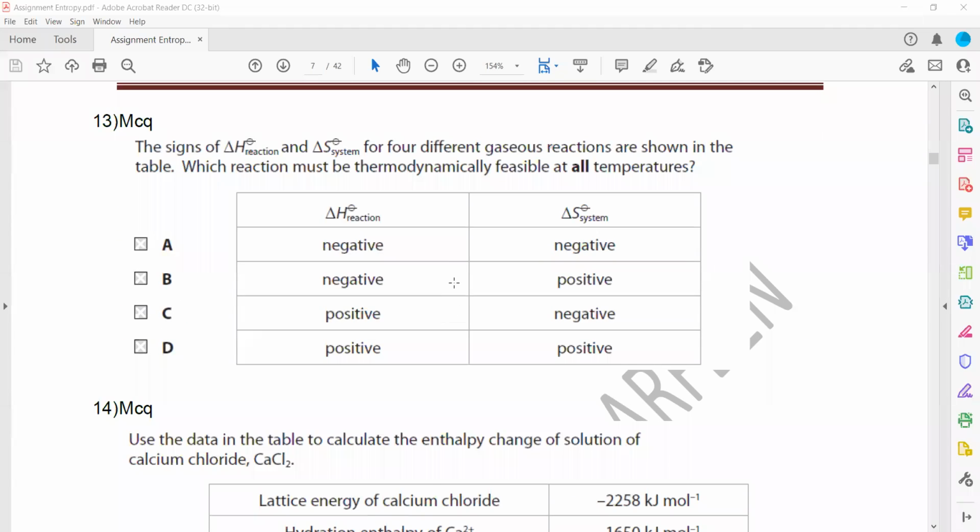In question 13, the signs for enthalpy change of a reaction and system for 4 different gaseous reactions are given. Which must be thermodynamically feasible at all temperatures? When the total entropy is positive, it means it is thermodynamically feasible at all the temperatures, and total entropy is system plus the surrounding.